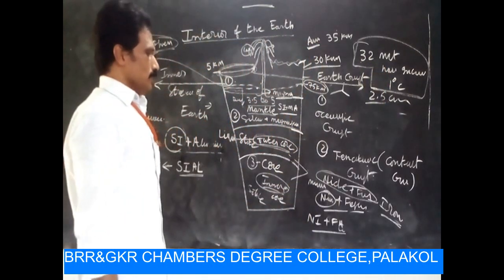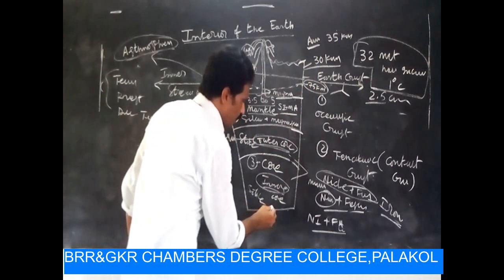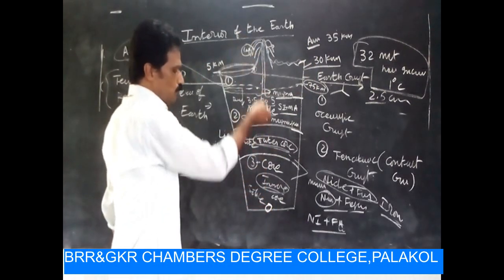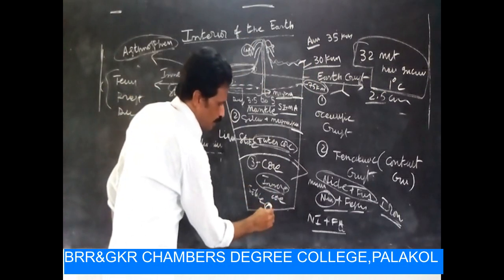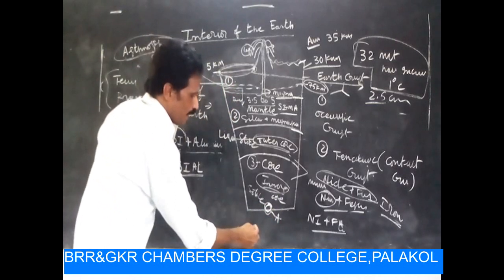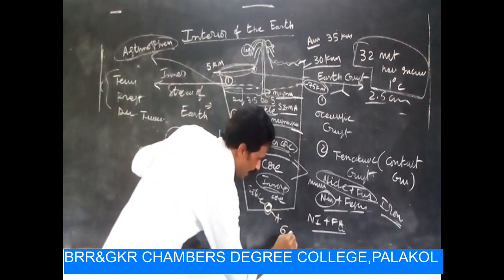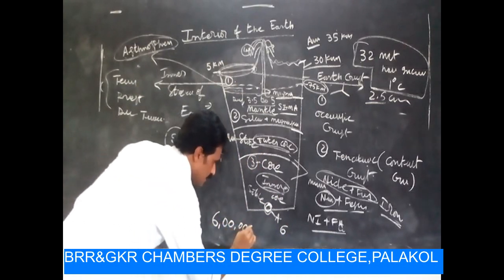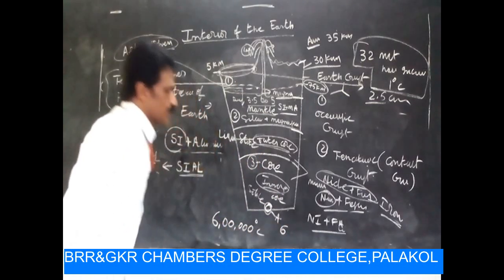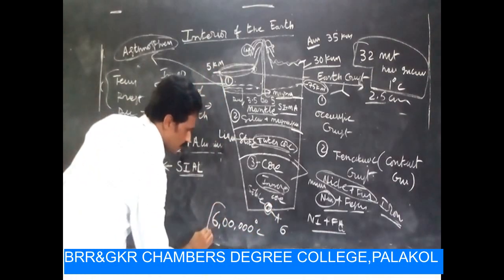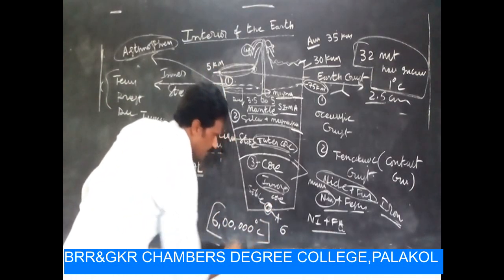Okay. So from the earth's surface to the core, the center point, this is the epicenter. The epicenter temperature is 6 lakh degrees Celsius.